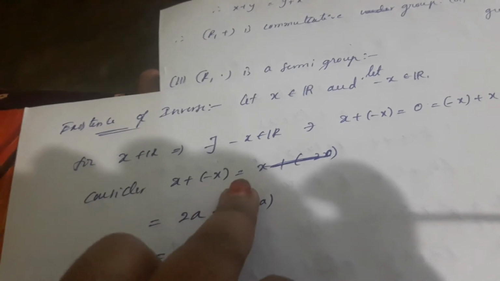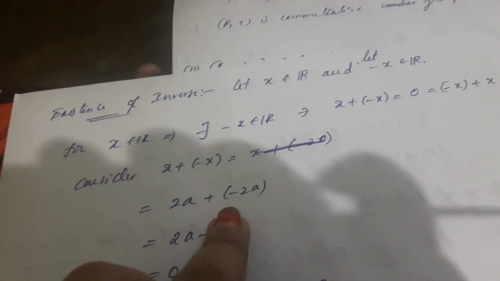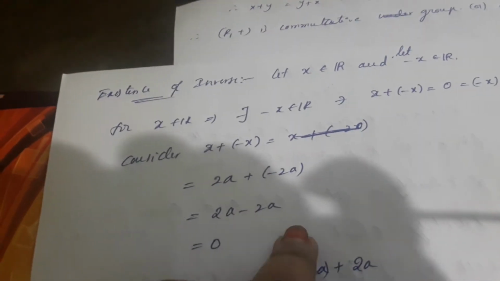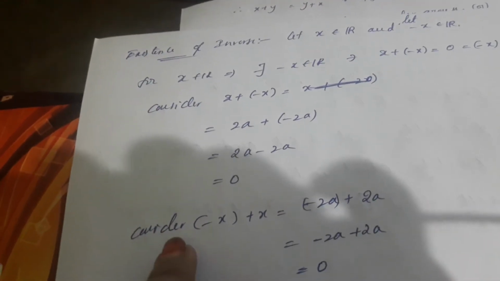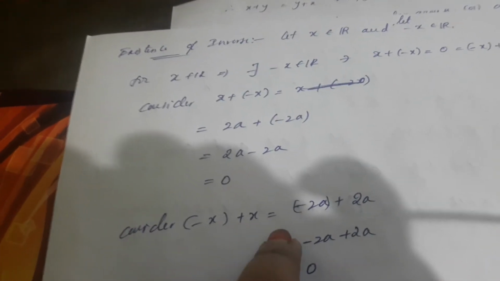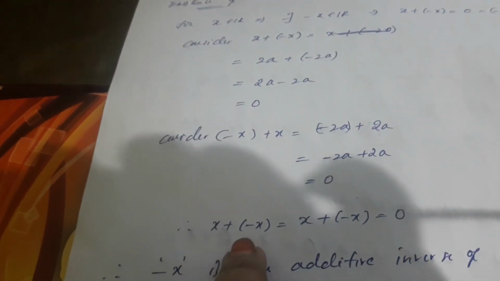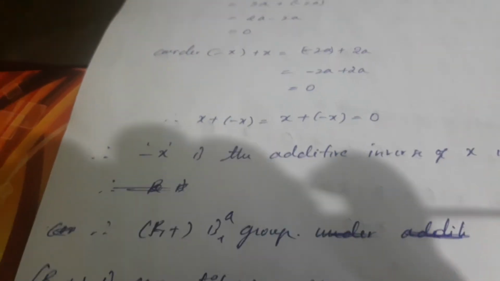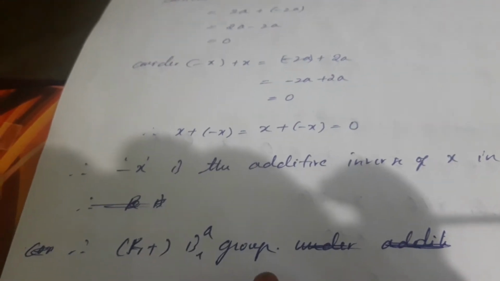Consider x + (-x) = 2a + (-2a) = 0. Again consider (-x) + x = -2a + 2a = 0. Therefore x + (-x) = (-x) + x = 0. This is the left inverse, this is the right inverse. Therefore, -x is the additive inverse of x in OR. Therefore, (OR, +) is a group.